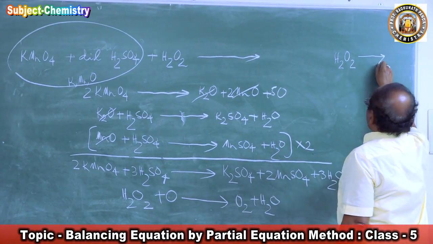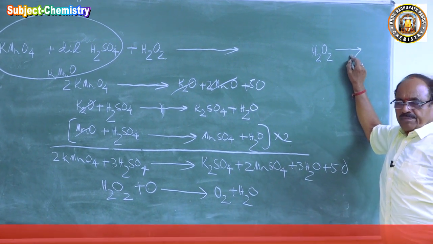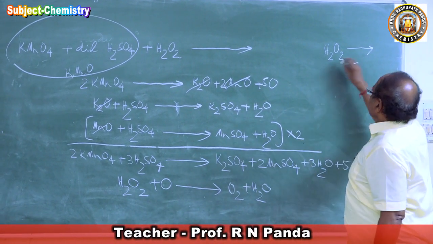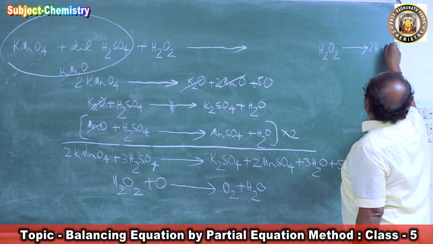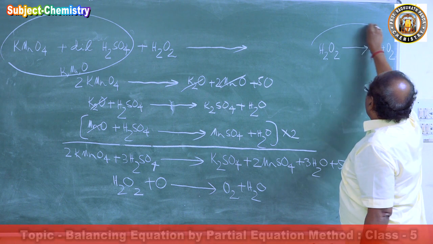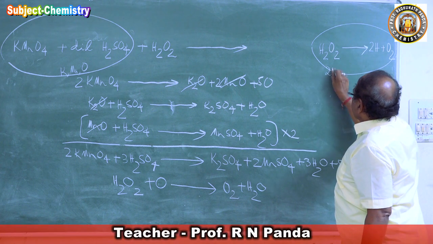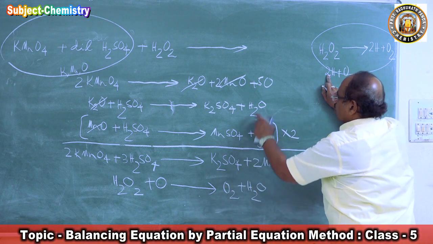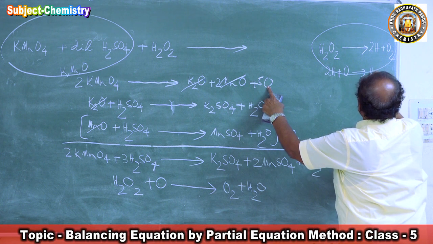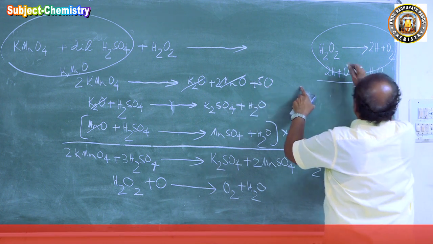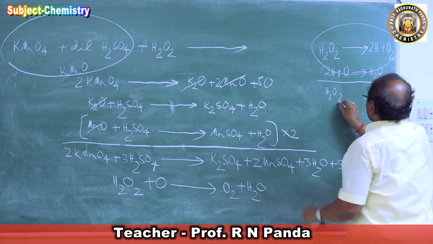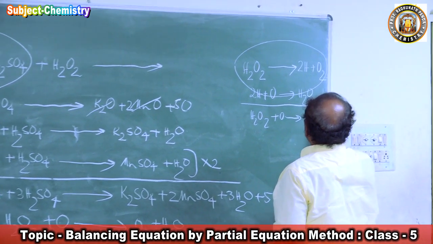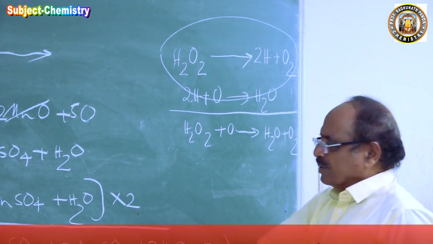A reducing agent is one which produces nascent hydrogen. So it forms 2H plus O2. This is the equation for hydrogen peroxide. So this 2H of hydrogen peroxide will react with this O of potassium permanganate to form water. So what I got is H2O2 plus O forms water plus O2. This is the equation I got and I wrote it here.